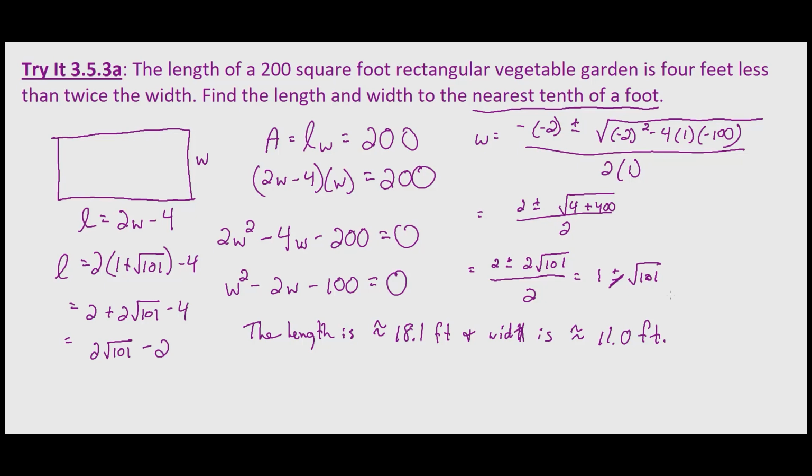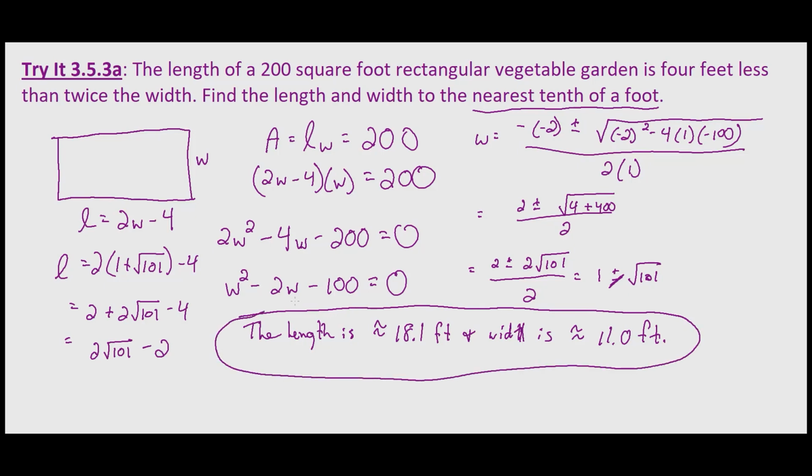We can check those by multiplying 1 plus the square root of 101 times 2 times the square root of 101 minus 2, and verify that it does equal the 200 square feet that we were given. It does, if we did that, and that verifies that the length is 18.1 feet and the width of the rectangular garden is 11 feet to the nearest tenth of a foot.